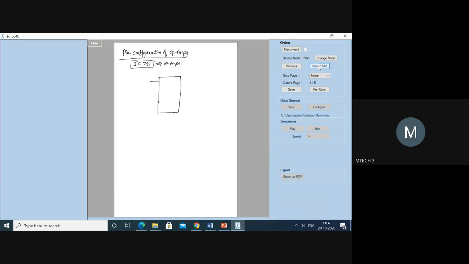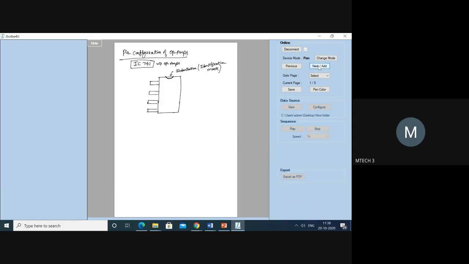So one here, this is the first pin, the second pin, this is your third pin, and this is the fourth one. Now if you observe in the integrated chip, there is something called an indentation present. Indentation is nothing but some identification mark. This indentation is called the identification mark.